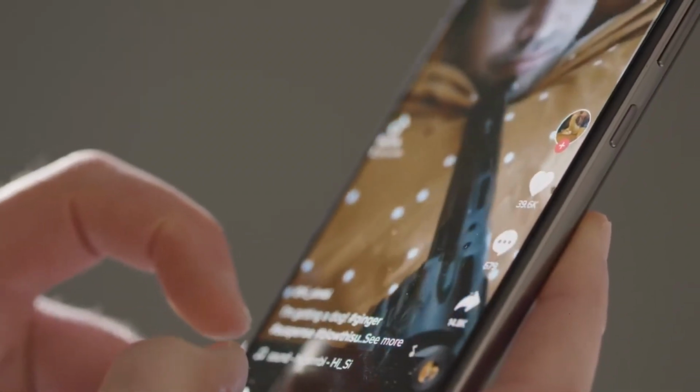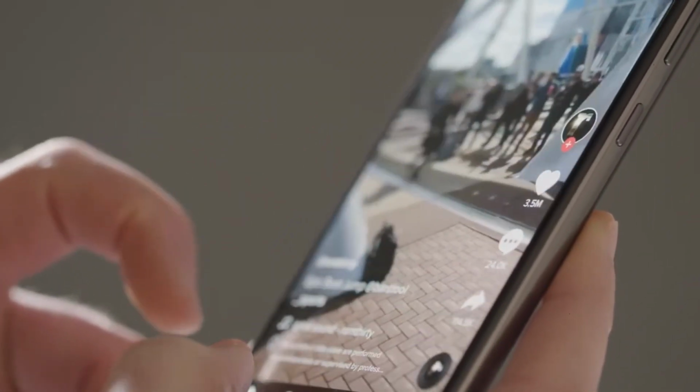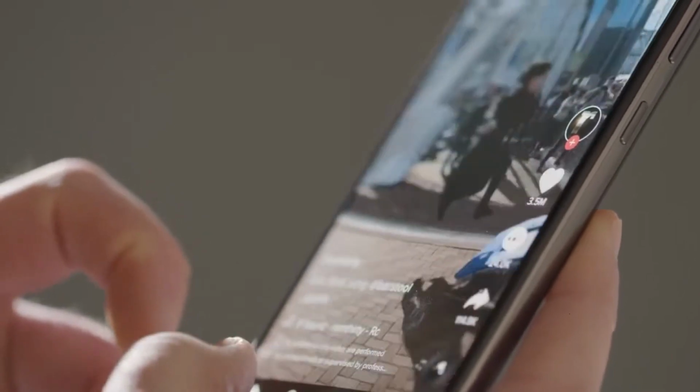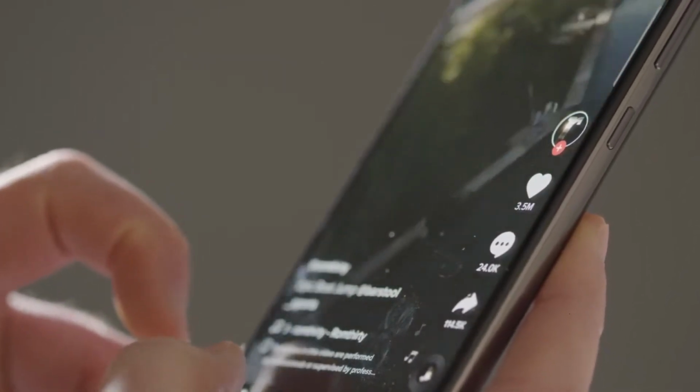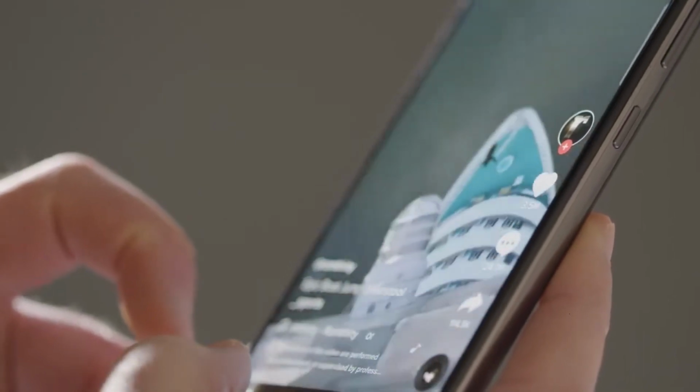So the algorithm picks it up, and the more you watch similar videos, the more it gets to your FYP. And also what I noticed is it's easier because one video appears on your phone, and then you just swipe up, and then it gets you automatically to the next one.